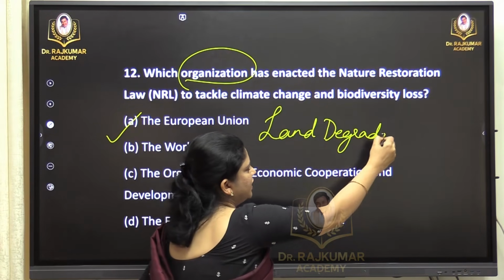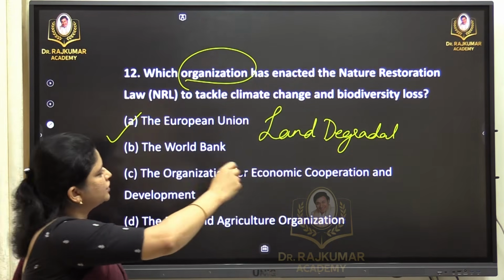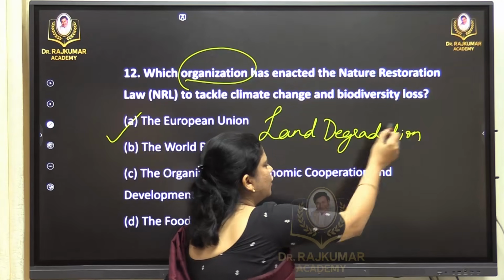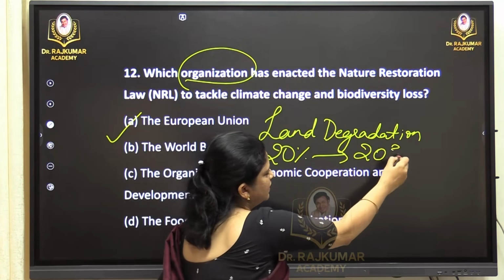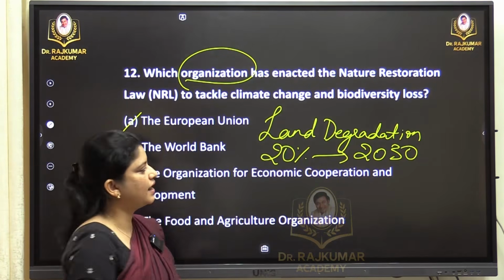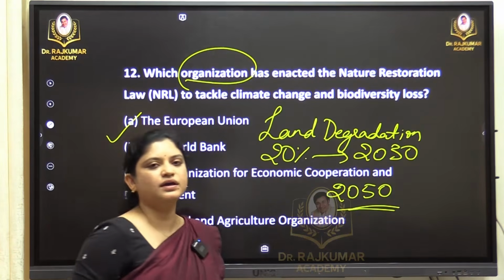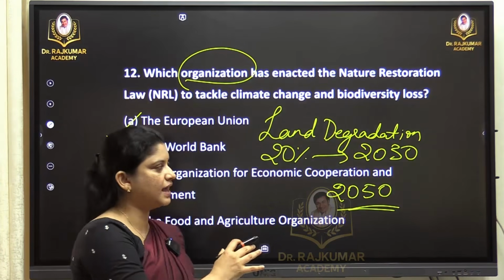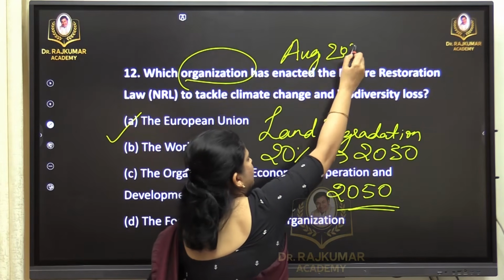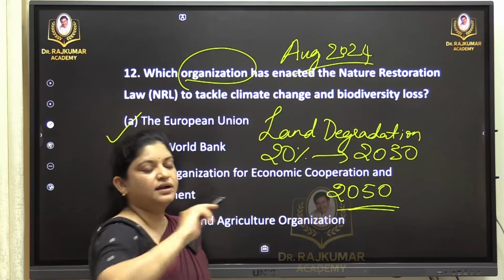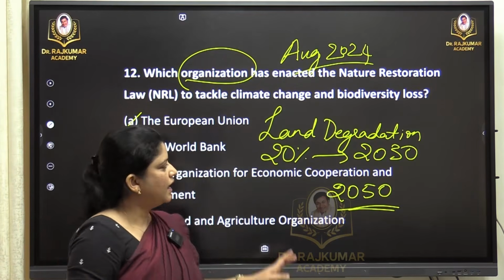What is the very idea of this program or this law? The Nature Restoration Law is about 20% of the land having to be restored by 2030 and all the degraded land having to be restored by 2050. This is the law which has been enacted. I think in August 2024 it came into force in the EU, and it has been implemented in all the European nations, the European Union, and this is the target.